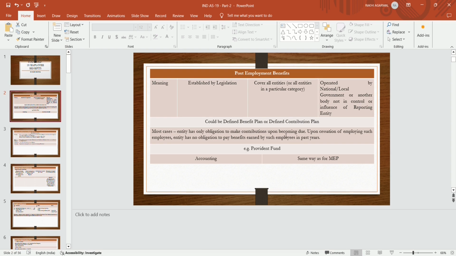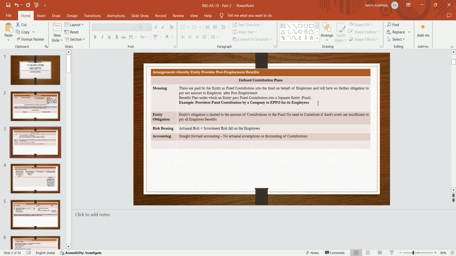So in some of the organizations, there is a process of giving only the contribution, not paying anything to the employee after retirement. If any benefit is given to the employee during the period of service in the form of contribution, the two plans are there in post employment benefits given by the entity, that is the defined contribution plan and defined benefit plan.